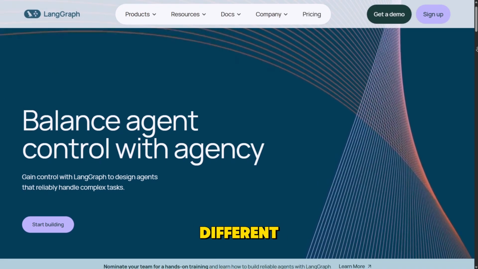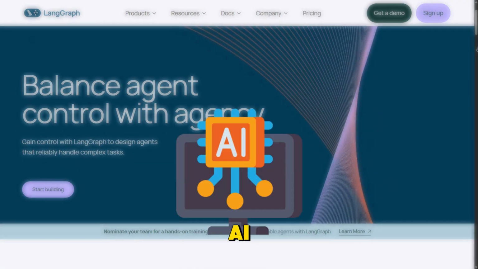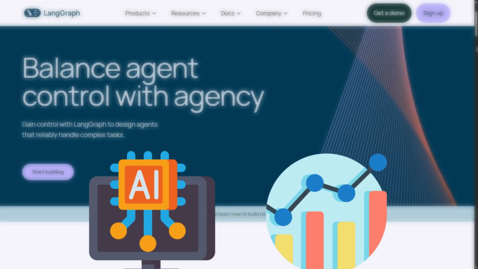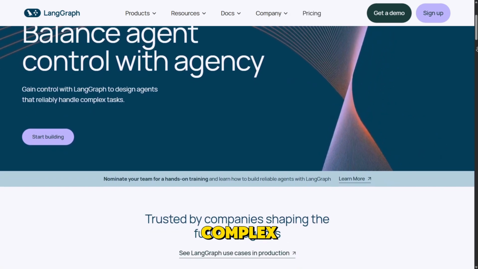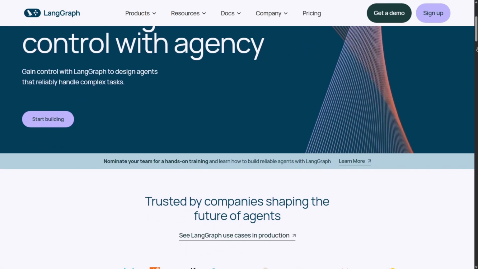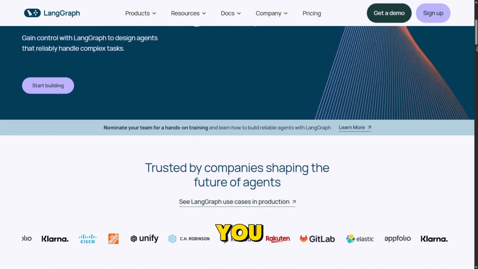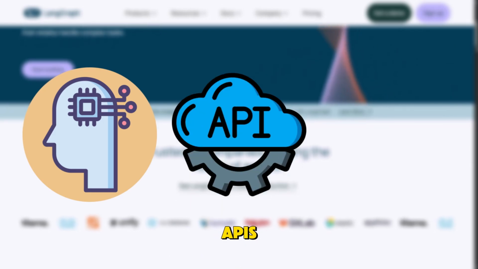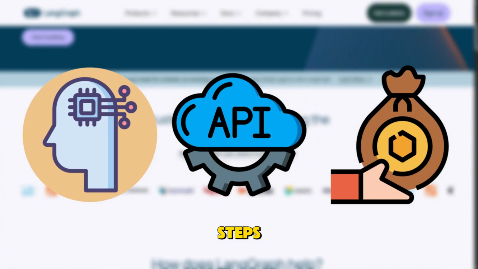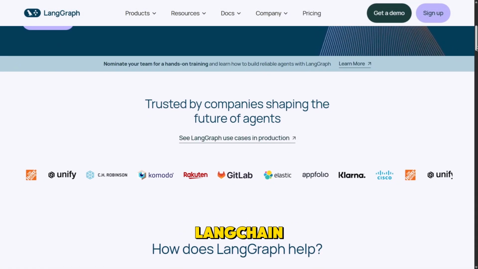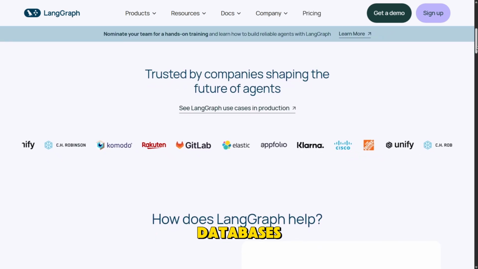LangGraph takes a slightly different angle. Built on the LangChain ecosystem, it focuses on representing AI workflows as graphs. This visual, node-based approach makes it easier to design and debug complex conversational or reasoning paths. LangGraph is especially appealing for developers building multi-step applications, as you can map out logic, connect to APIs, and manage state without losing track of how data flows between steps. Since it leverages LangChain tools, it integrates naturally with a variety of LLMs and vector databases.